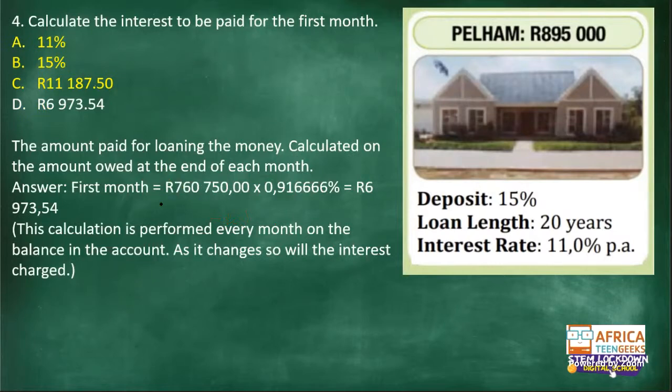We have determined that the loan amount is 760,750 rands, right? Multiply by what? But before we can do that whole calculation, this value that we have here is 11% per annum. What do you need to do? You convert the 11% per annum to a monthly rate. So you take this 11% and you divide it by 12. What is 11% divided by 12?